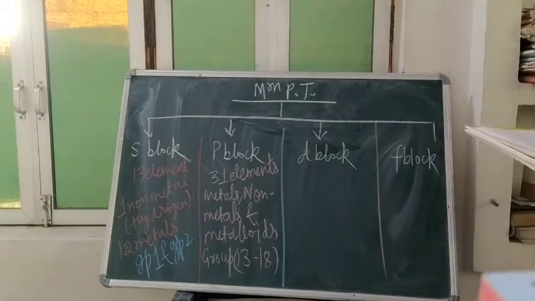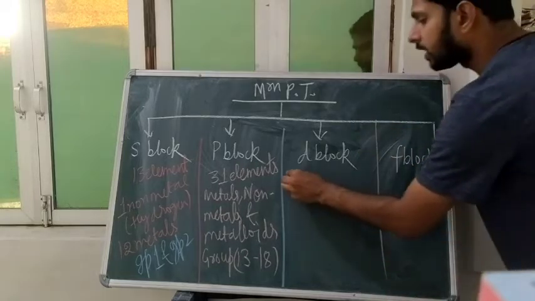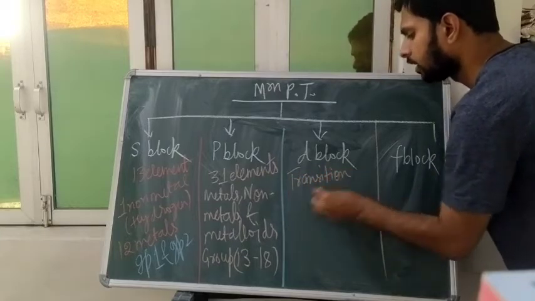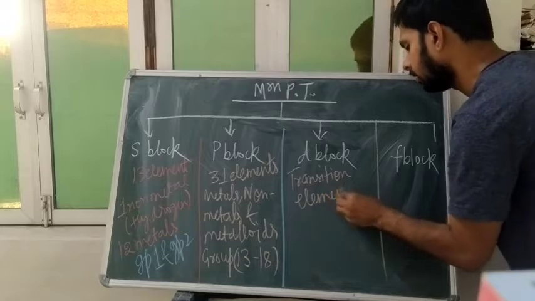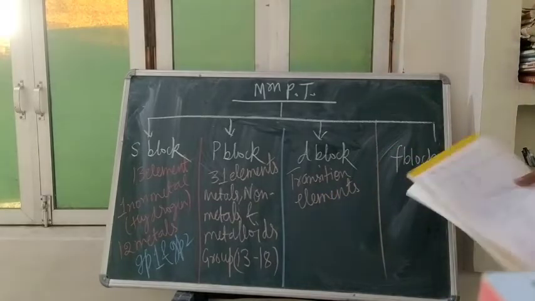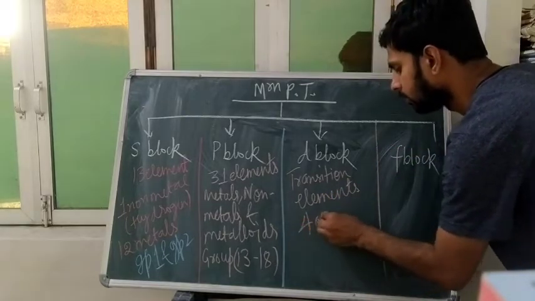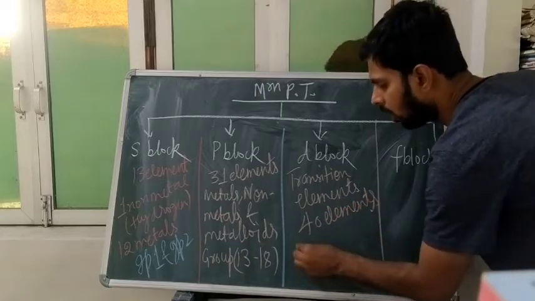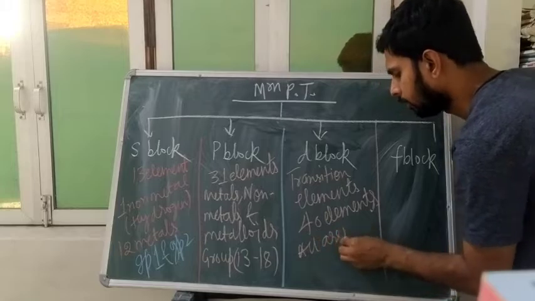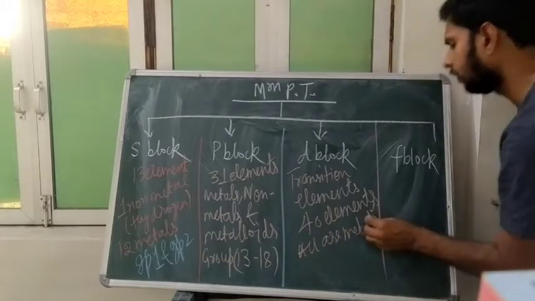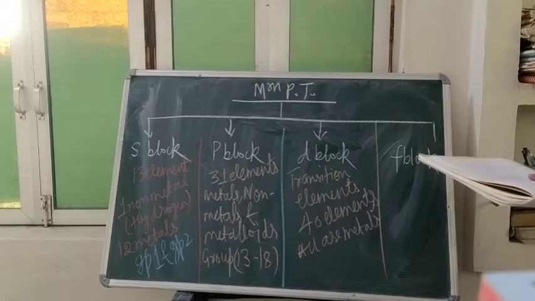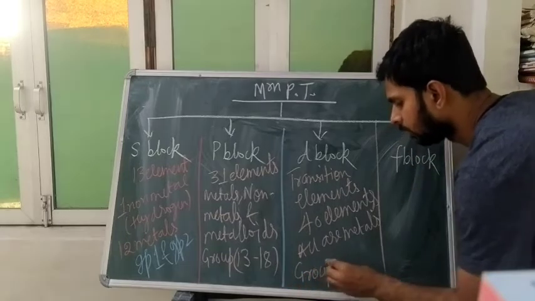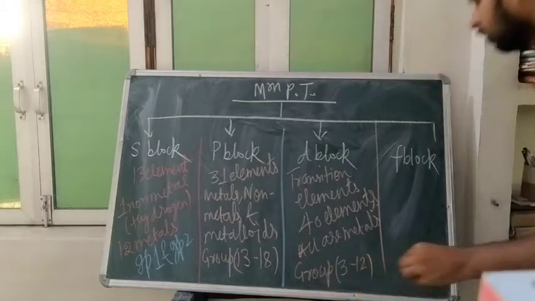When you come to the D block elements, they are called transition elements, and there are 40 elements. All 40 elements are metals, and they are from group 3 to 12.